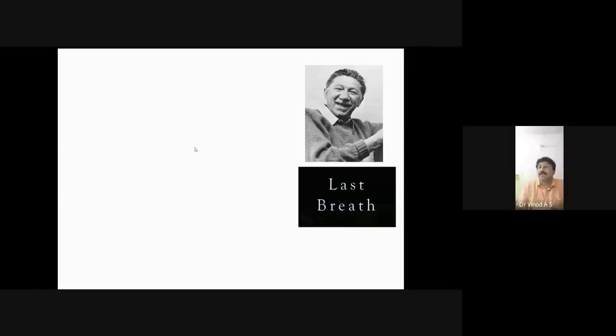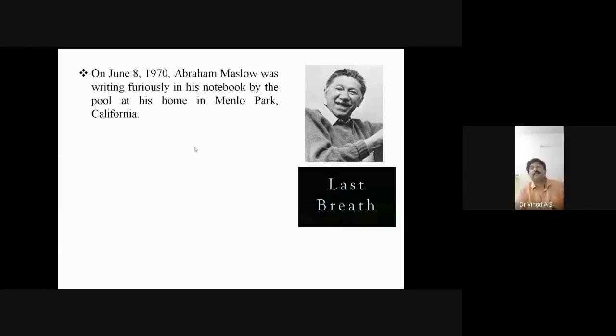So this is the last moment of Abraham Maslow. As we are discussing the concept of Maslow, this is just mentioned about his last brief time. So on June 8th, Maslow passed away. Abraham Maslow was writing something in his notebook in Menlo Park, California, the place where he resided.